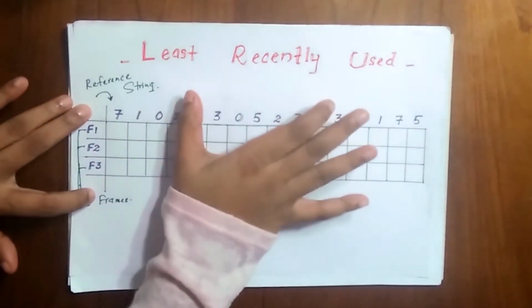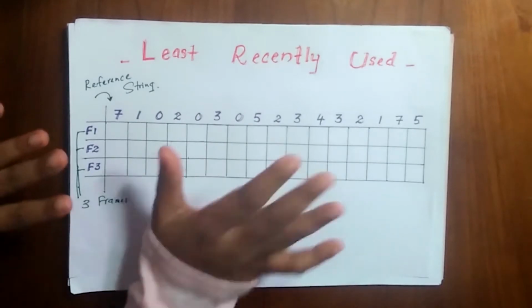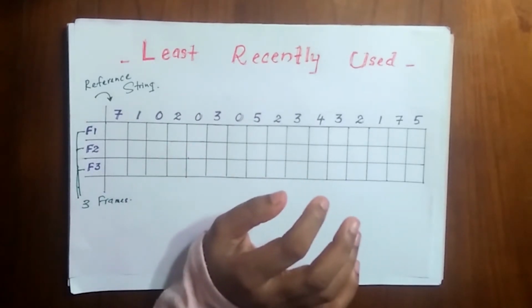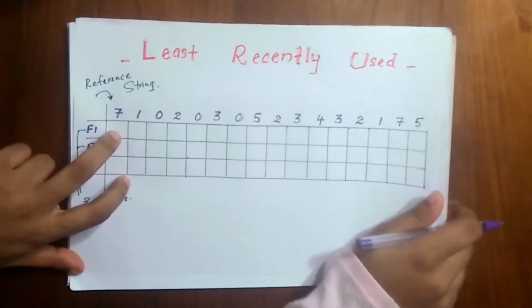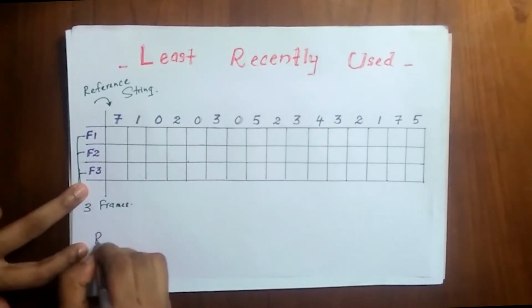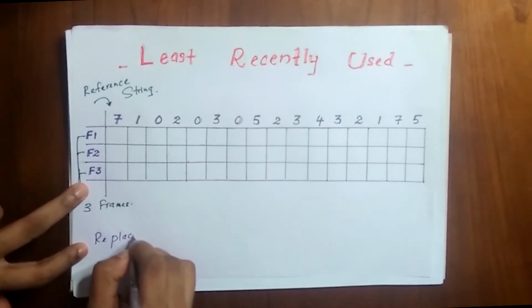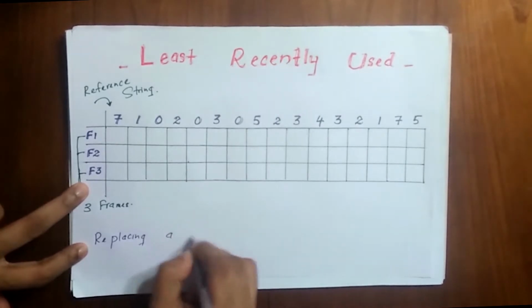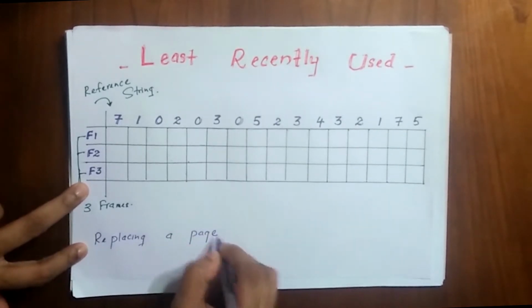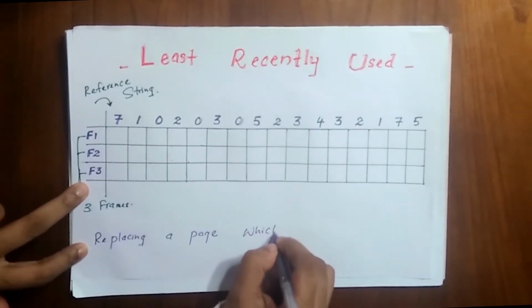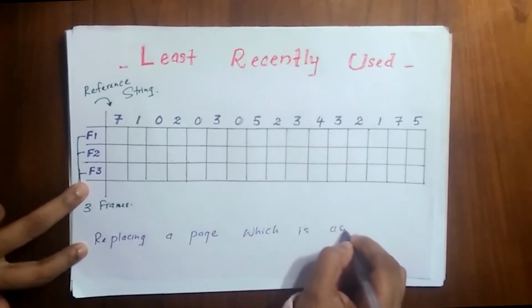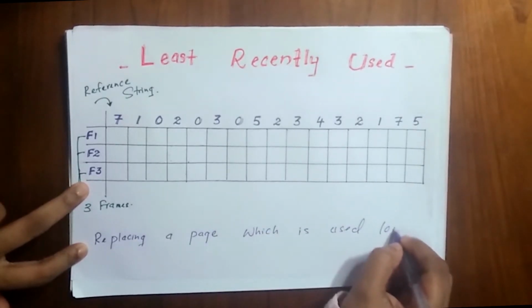In least recently used, what happens is we are replacing a page which is used long ago.